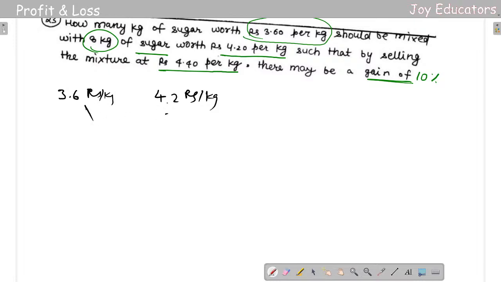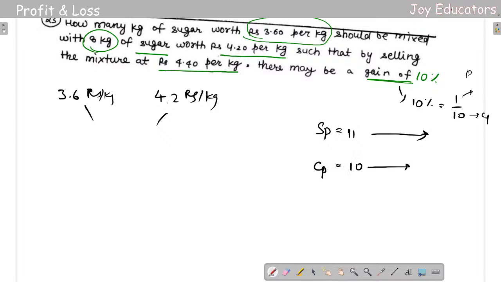What you are supposed to do over here is, first thing first, let's see the gain percent for 10%. 10% is 1 by 10, right? The one at the bottom is going to be the cost price, the one at the top will be the profit, and the selling price will be 11. So 11 parts, I need to multiply it with something, so I'll get the selling price. And for the cost price I got 10, so I need to multiply it with something to get the cost price value. Before going any further, let us see the question properly.